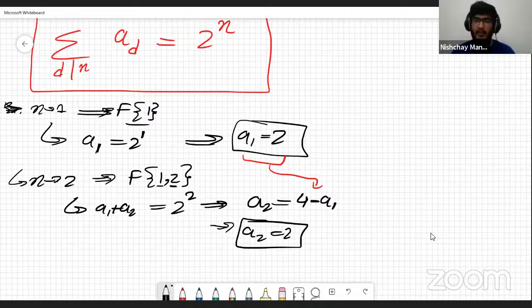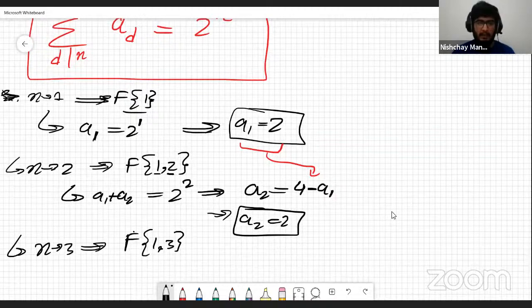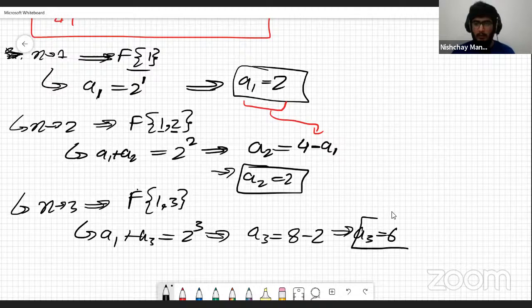So I'm thinking you do understand how the sequence creation works now. We will just go forward. n is equal to 3. The factors are 1 and 3. We're going to have an equation which is going to say a1 plus a3 is equal to 2 to the power 3, right? But we know a1 is equal to 2. So a3 is equal to 8 minus 2, which is a3 is equal to 6, right? So 2, 2, 6, exactly similar to how the sample sequence was shown in the test case, right?